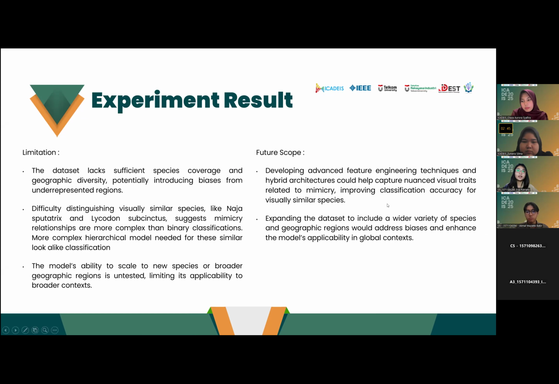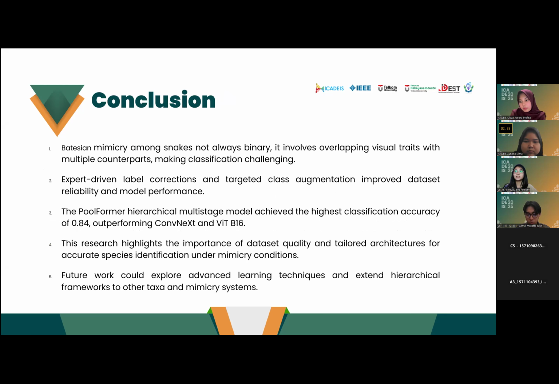The second one is expanding the dataset to include a wider variety of species and geographic regions, which would address bias and enhance the model's applicability in a global context. The conclusion of this research: the first one, Batesian mimicry among snakes is not always binary. It involves overlapping visual traits with multiple counterparts, making classification challenging.